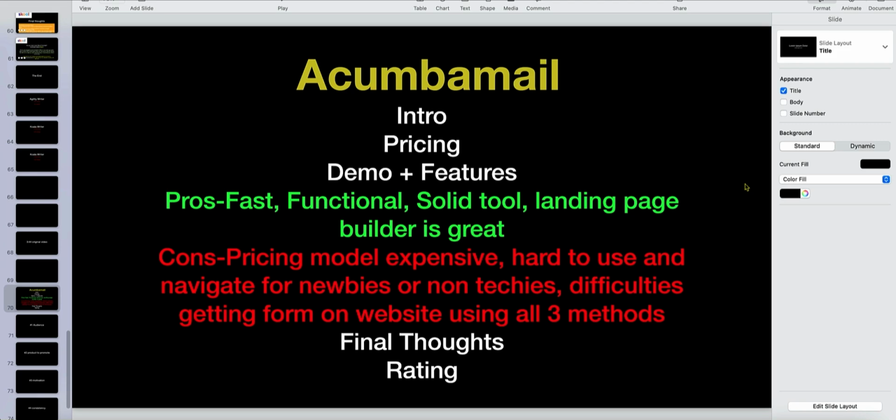Now, moving on to the cons, the pricing model is expensive. Really, I spent a lot of time going over the pricing. I just don't think that that's as optimal, especially how hard it was to use and navigate for newbies or non-techies. You guys saw the issues I had with that. Now, I've done that exact same process with a lot of other tools, and using HTML code, boom, the form should just appear and work great.